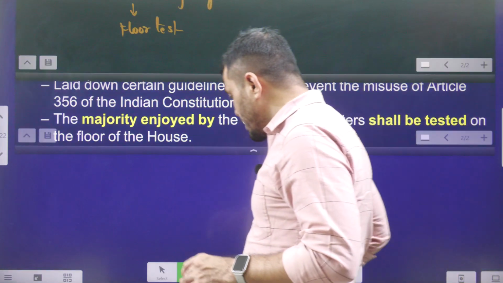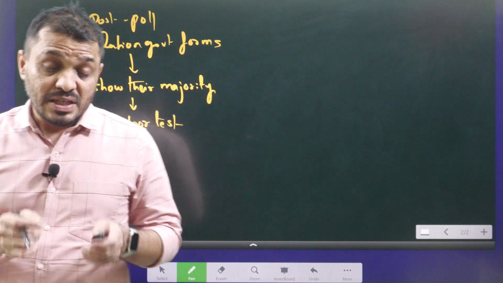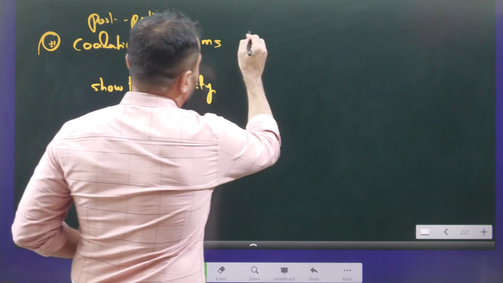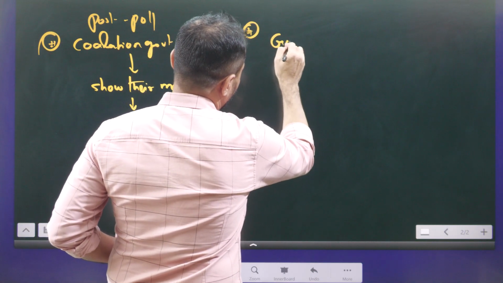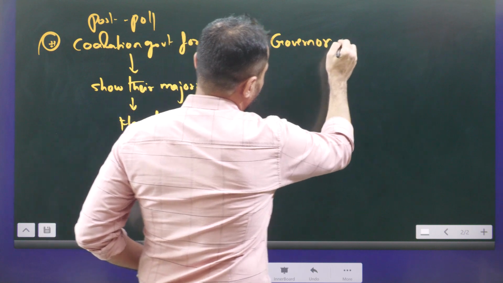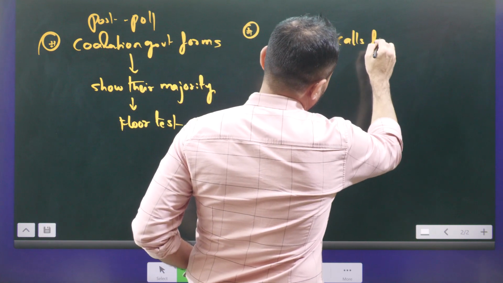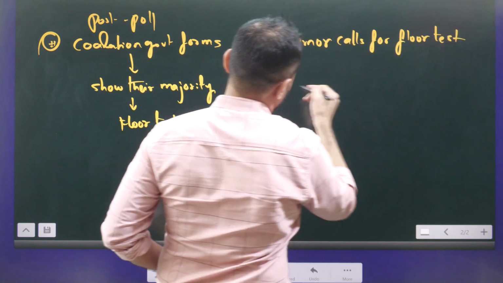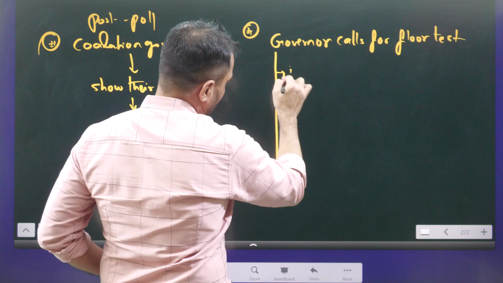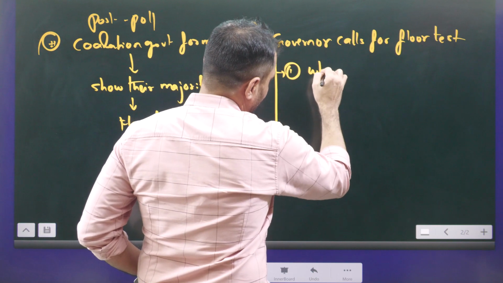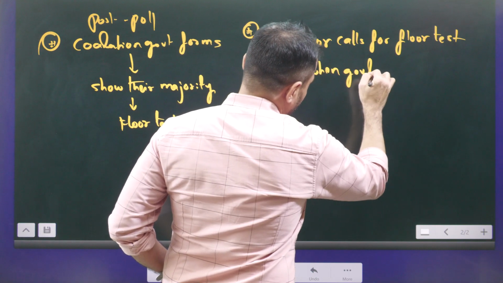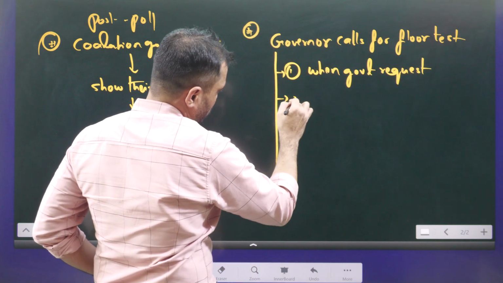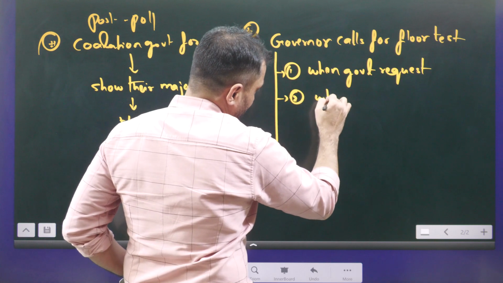Here you have to remember, for calling the floor test, can the governor use discretionary powers or not? That is the main question. So here the governor calls for the floor test under the following conditions. Number 1, when the government requests to show their strength, especially in the post-poll alliance. Second one, when the opposition demands,